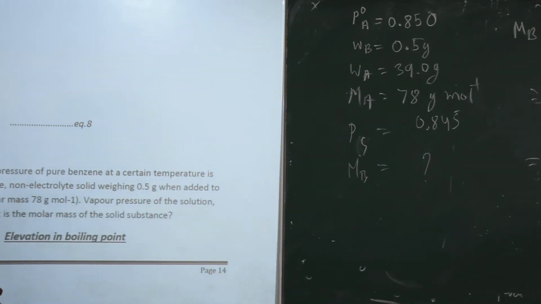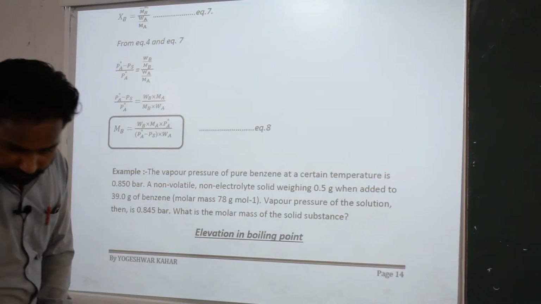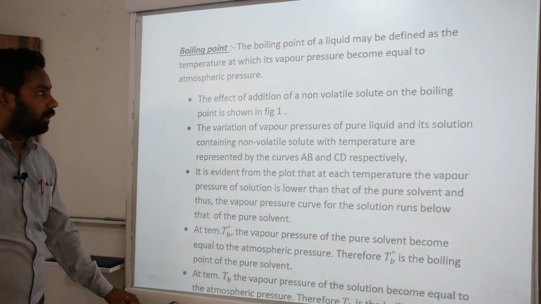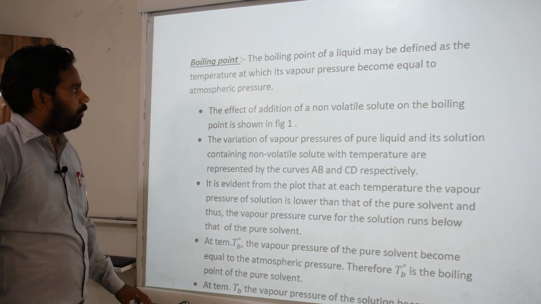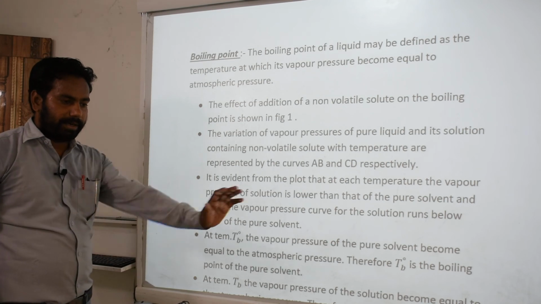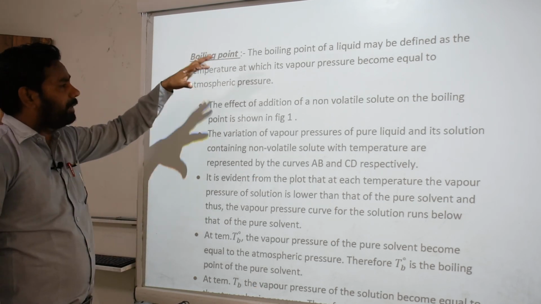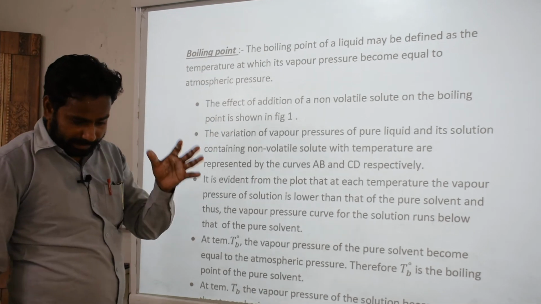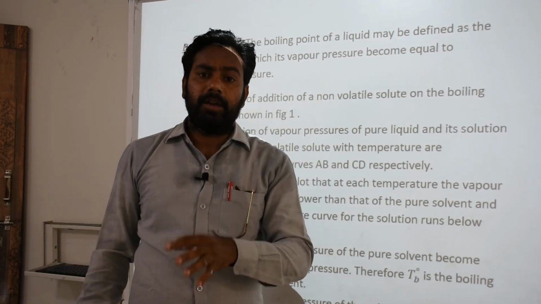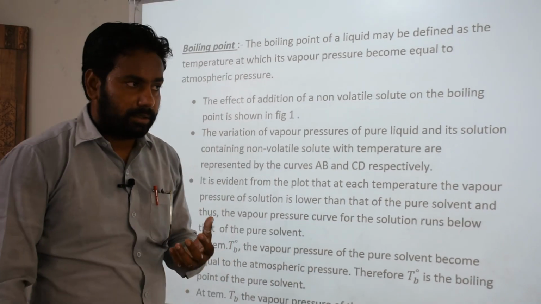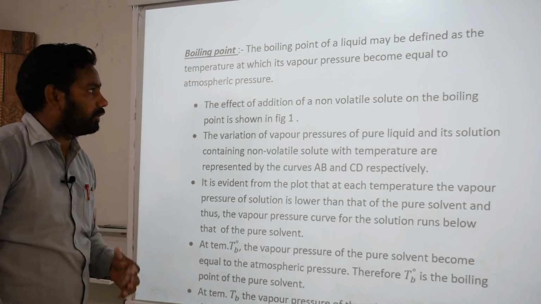The next topic is elevation in boiling point. It's our next colligative property, elevation of boiling point. First we understand the meaning of boiling point. Boiling point is the temperature at which any liquid boils.